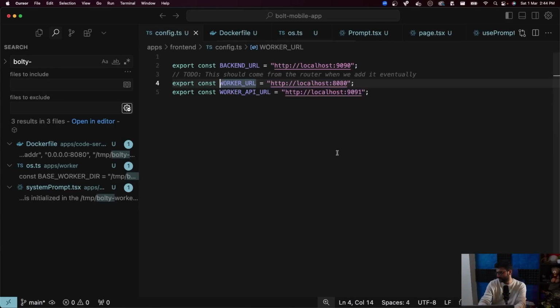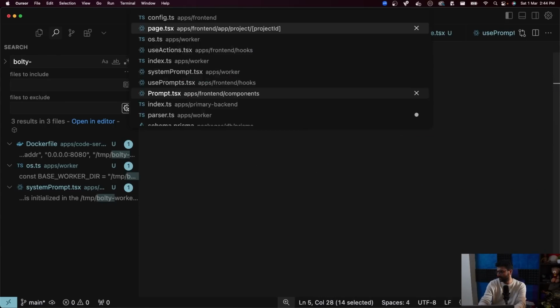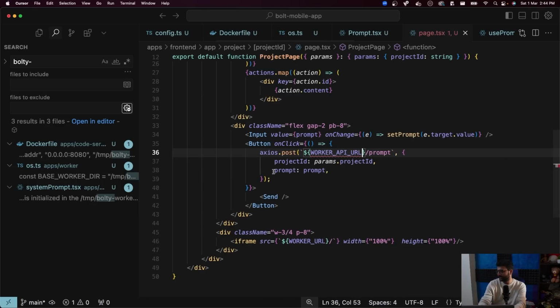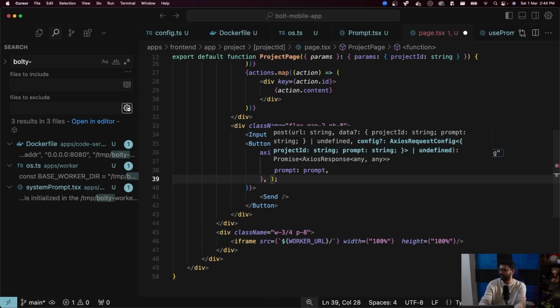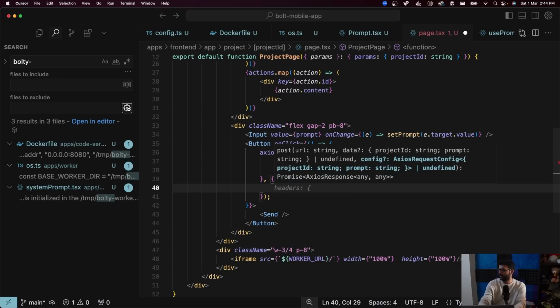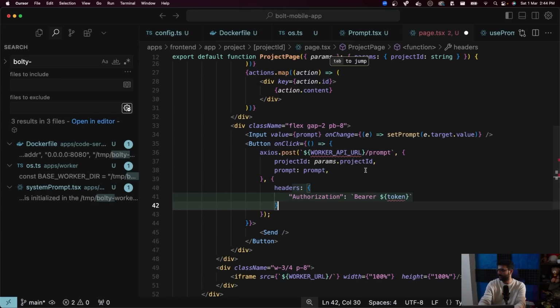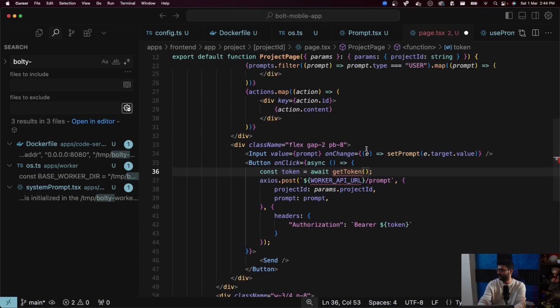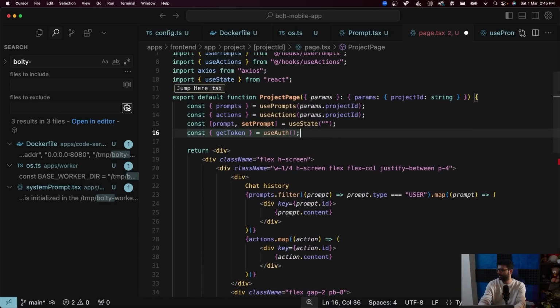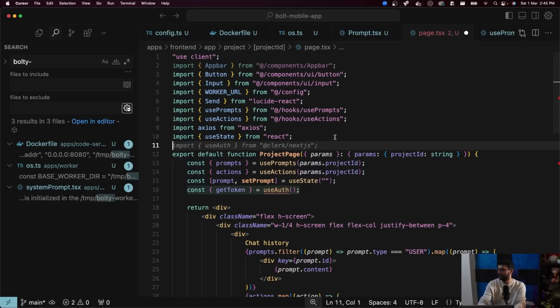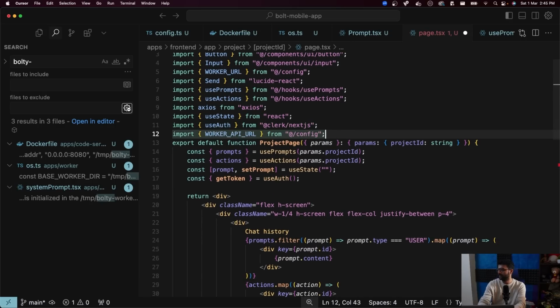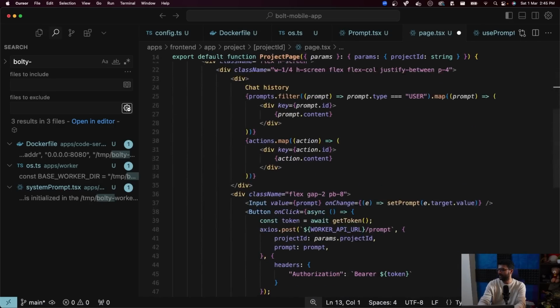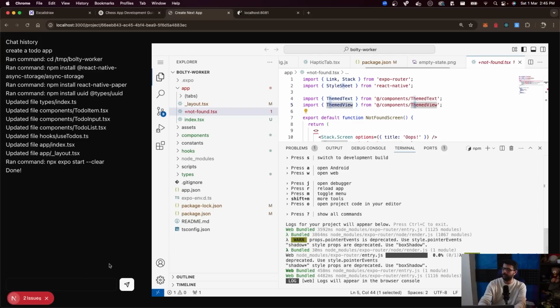Worker URL, which is incorrect. Worker API URL. And one thing is I kept this unauthenticated, but eventually it should be authenticated. So headers, authorization token, const token will await get token, and here get token will use auth imported from Clerk, worker API URL imported from config. Alrighty, try it again. This doesn't look very pretty. Please fix it. Send.